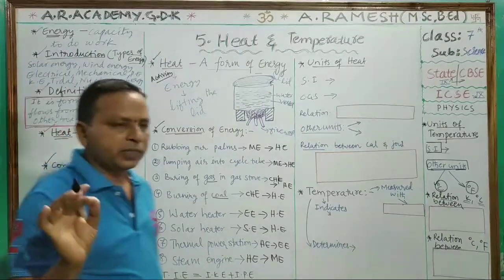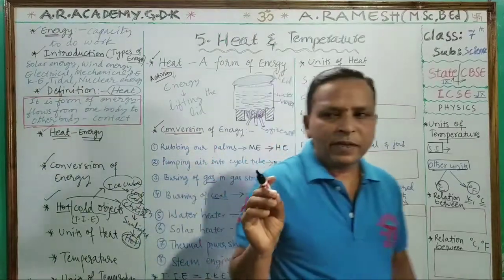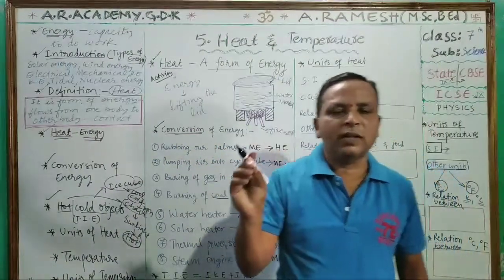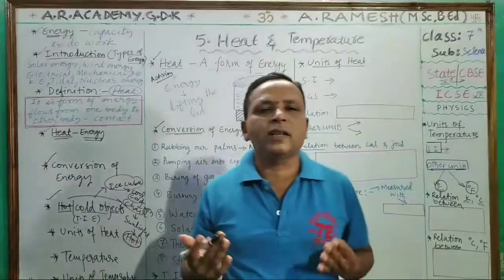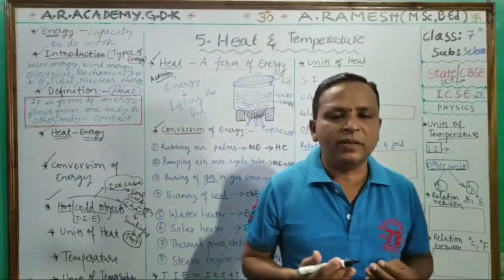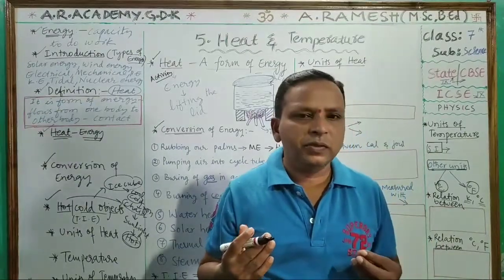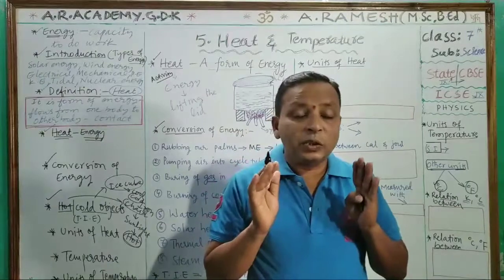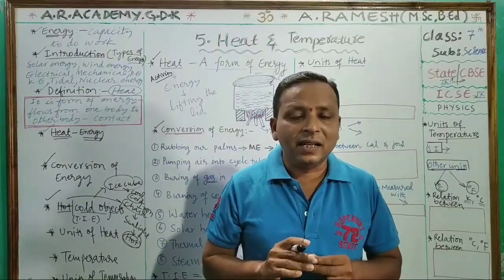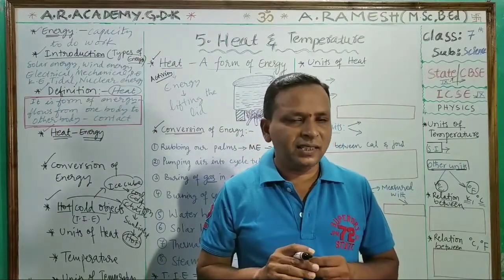When we touch some objects, what happens? We will feel it is a hot body or a cold body. And how can you say one body is a hot body and another a cold body? What is the reason behind that? If you want to know, listen carefully, children. Total internal energy is the main concept you have to understand in this case.